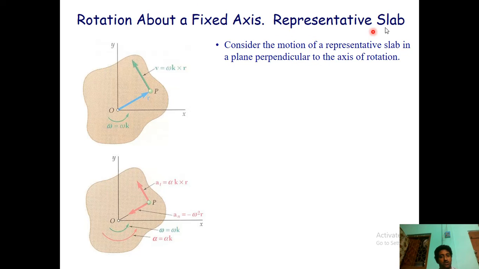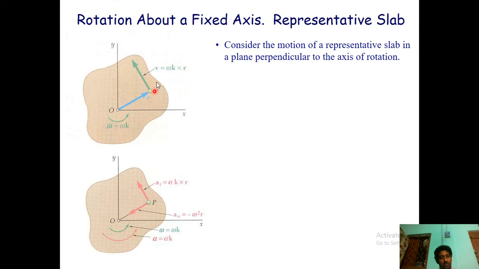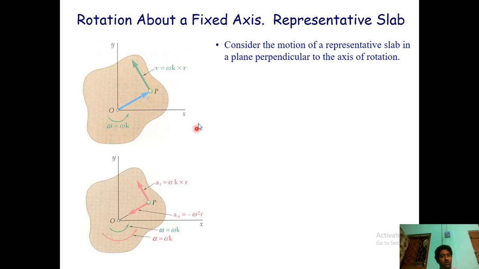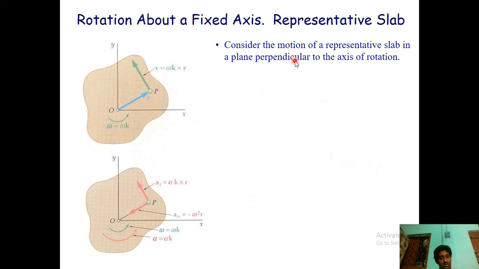Rotation about a fixed axis, or representative slab. This is if it rotates in this way. This was completely a 3D motion that we considered. Now if it is 2D on a slab, if a slab is moving on a plane, or the plane is rotating, what will happen? It is the same criteria, omega k cross r. Here we consider everything with respect to i and j only, and we will not consider k.